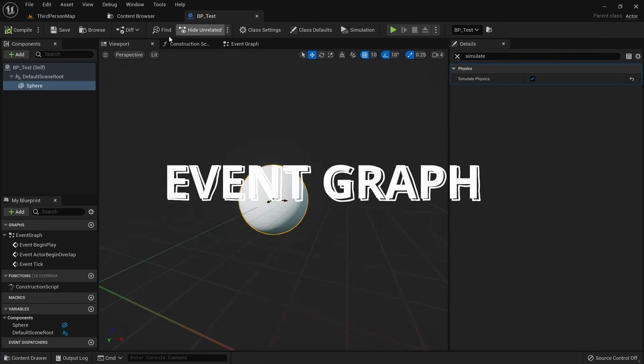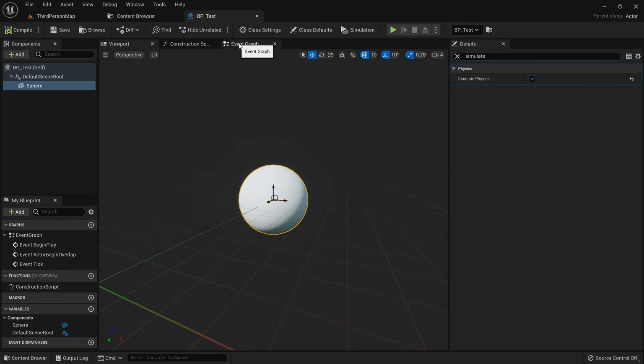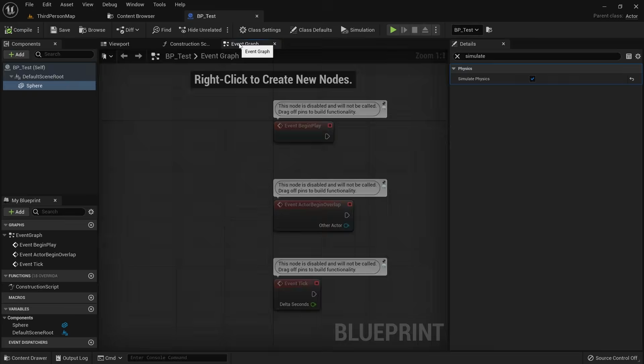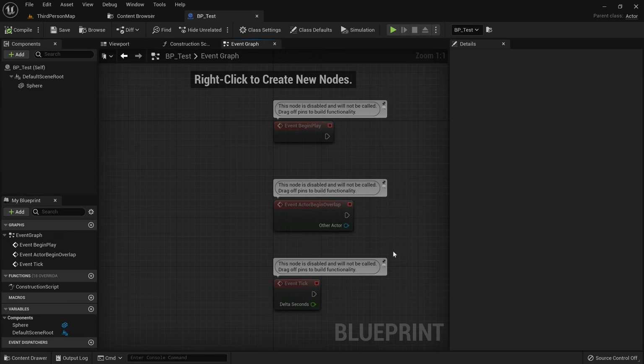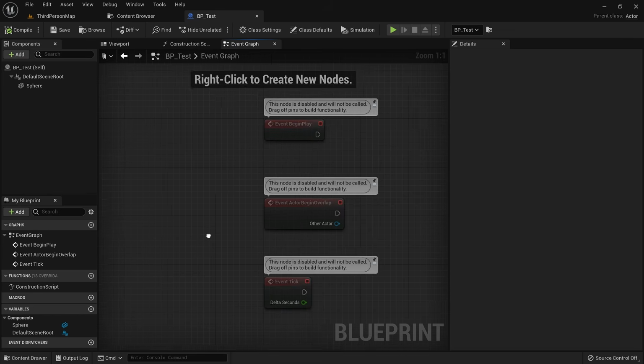Finally, it's time to talk about the event graph. This is the most important part when talking about blueprints, and you will spend most of your time working with it. You can access it through the tab at the top, or by double-clicking on event graph on the left side. As you can see, there are already 3 nodes prepared for us that are frequently used. However, since nothing is connected, they are grayed out and inactive.